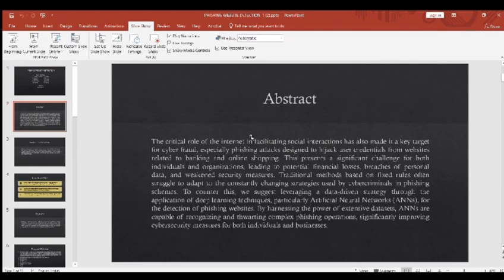Abstract: due to the increase of technology, cyber frauds are increasing, especially phishing attacks. Scammers send fake website links through emails, messages, etc. If we log into those websites, they will take our user credentials related to banking. This leads to financial losses, breaches of personal data, and weakened security. So to avoid this, we developed an application using deep learning techniques, especially ANN.